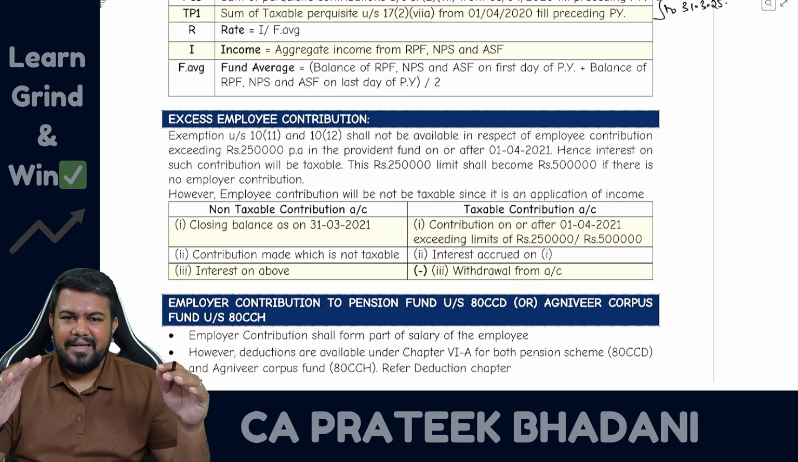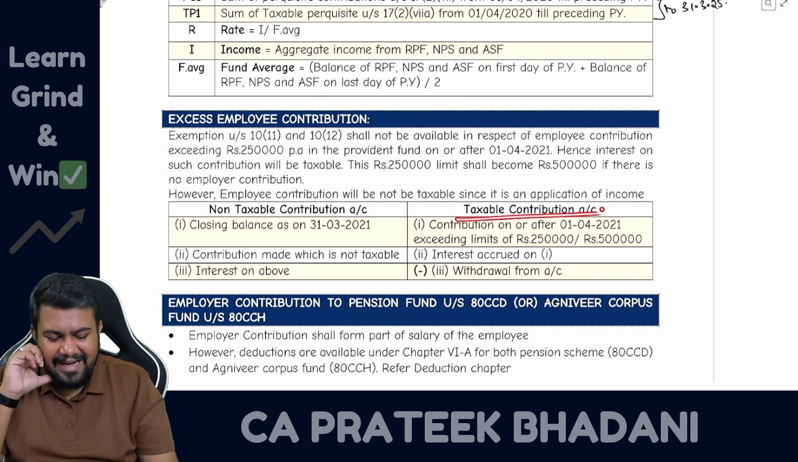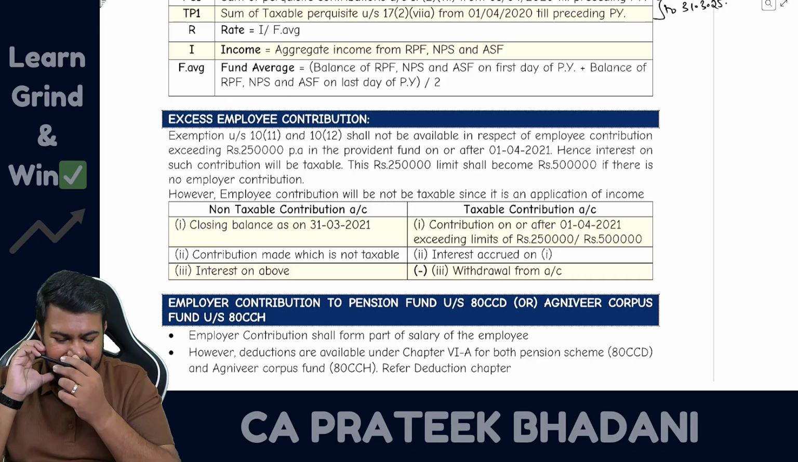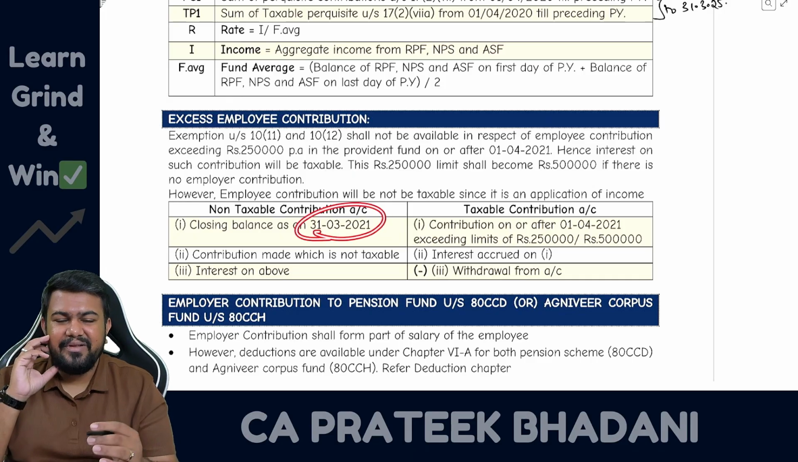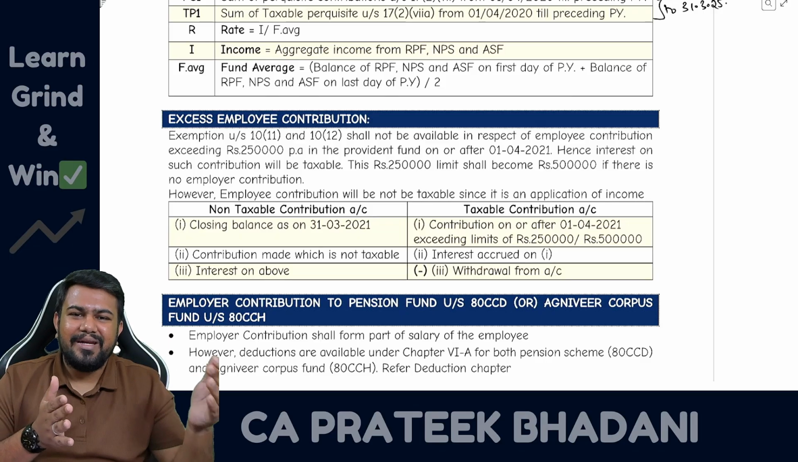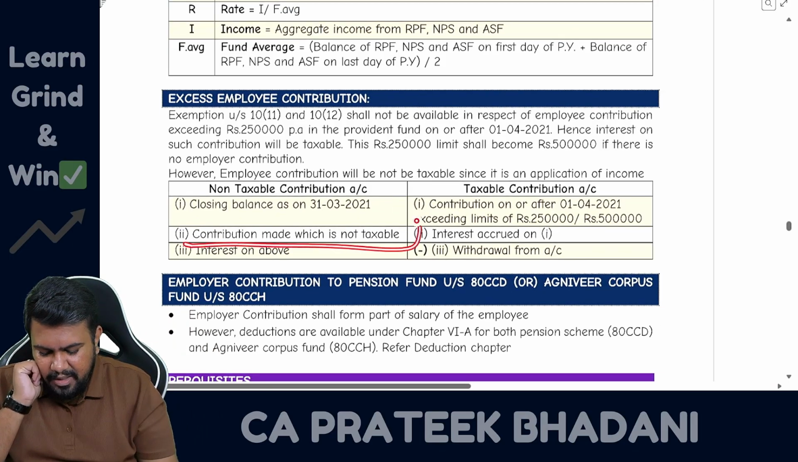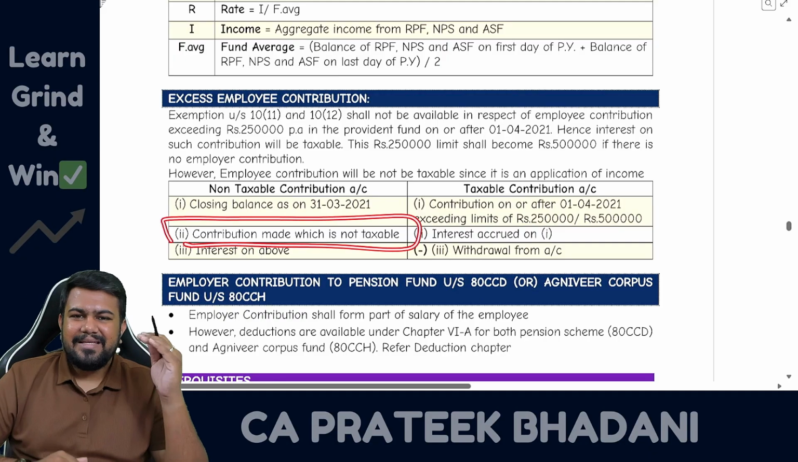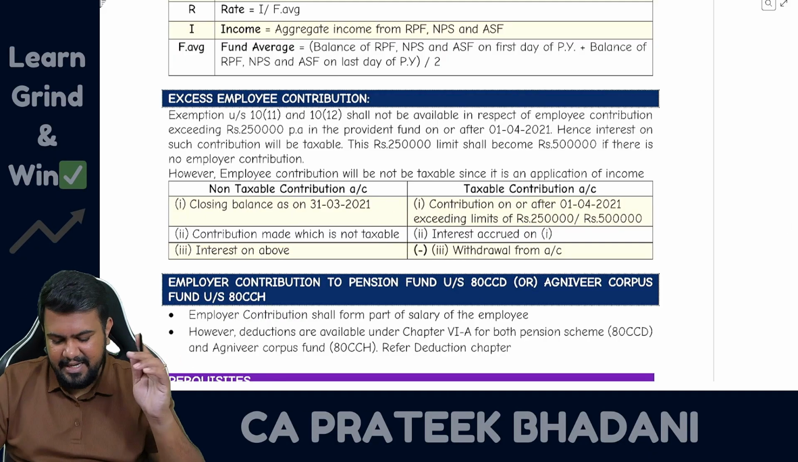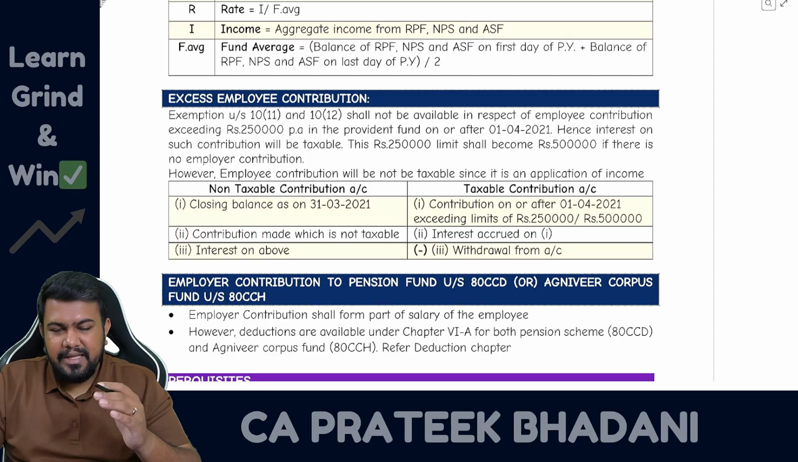The employee will maintain 2 accounts, Kanna. The employee will maintain a non-taxable contribution account and a taxable contribution account. In the non-taxable contribution account, they will have the closing balance as on 31/3/2021. You know why? Because this section started from 1/4/2021 onwards. Plus the contribution made which is not taxable, that is up to 2,50,000 or 5 lakhs as the case may be, and whatever is the interest on the above has to be taken in the non-taxable account.